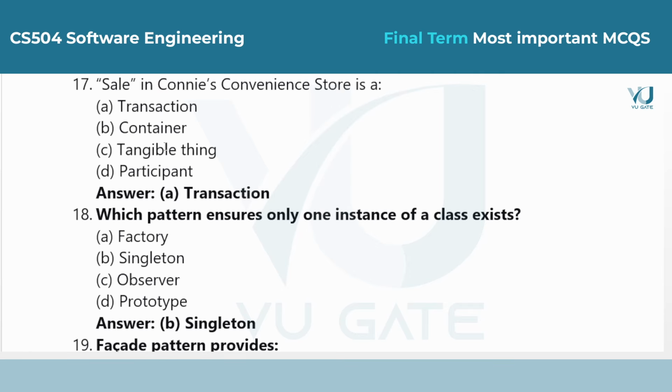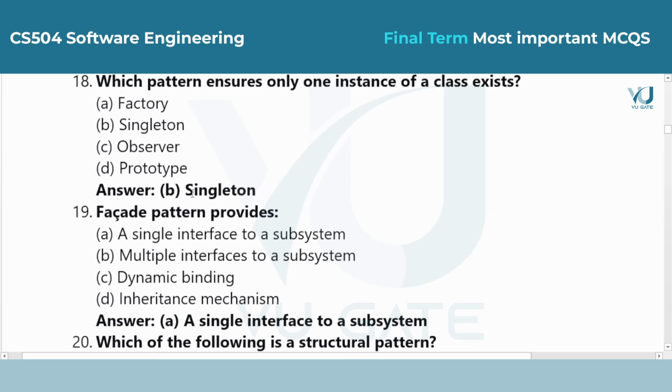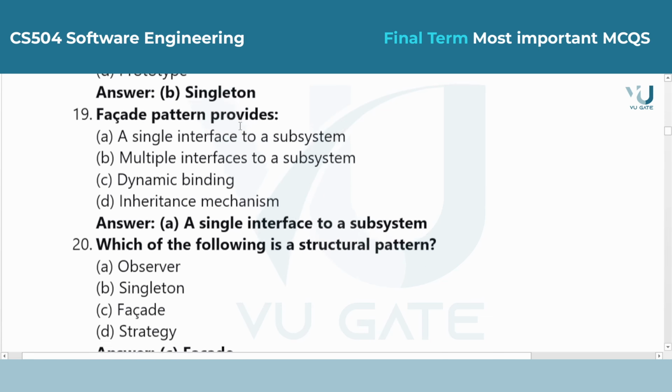Question 18. Which pattern ensures only one instance of a class exists? Answer is option B, singleton. This is a repeat but very important concept. The singleton pattern restricts the instantiation of a class so that only one object can coordinate actions across the system.